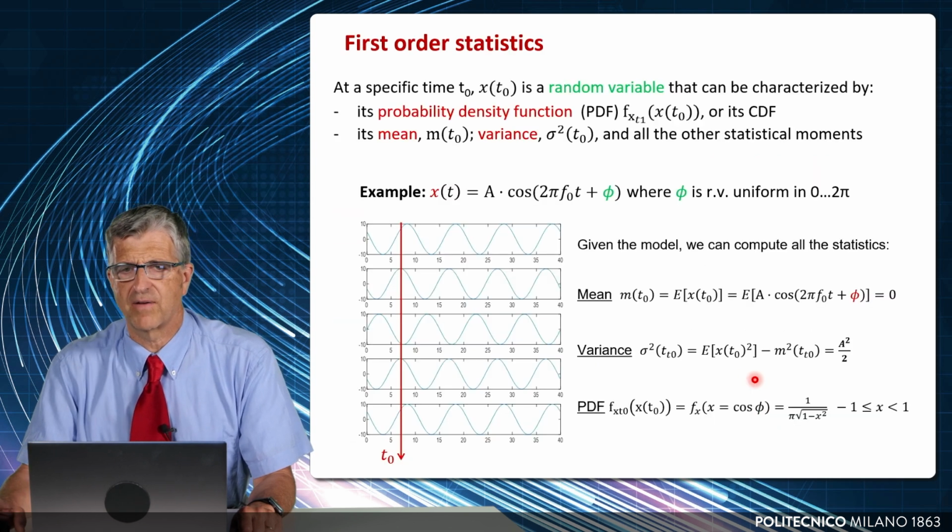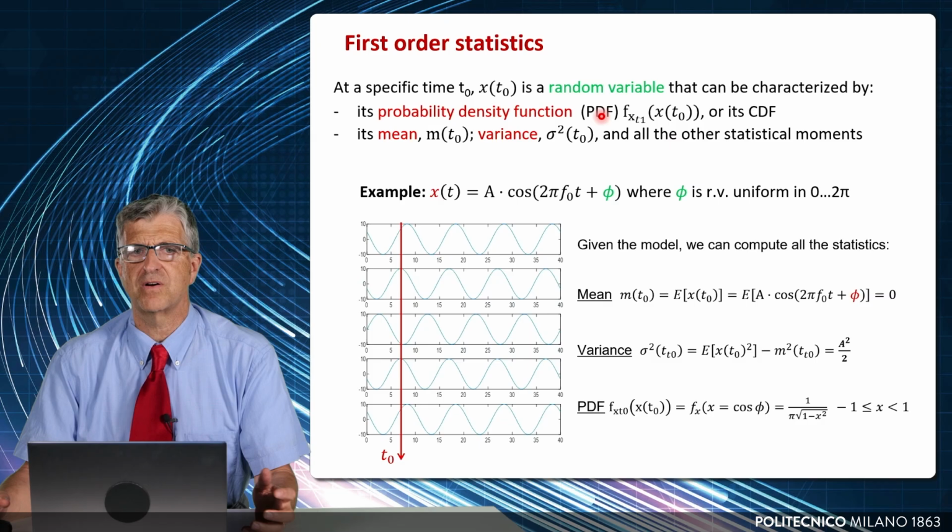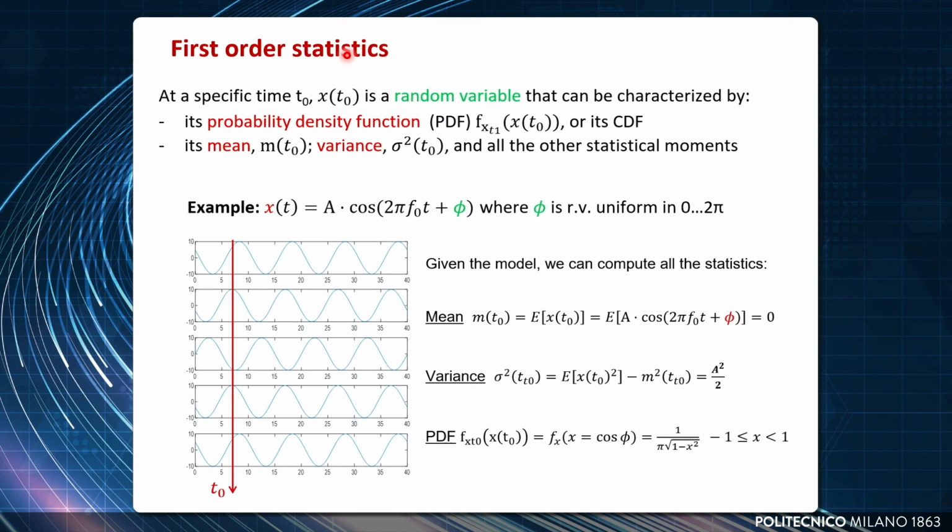These are random processes, and how can we characterize them statistically? Well, first of all, let us consider first-order statistics. What are first-order statistics? Let us consider some realizations. In principle, this number of rows should be infinite, but here we draw only some of these realizations. And let us point the finger at one precise position, so at a precise time, and ask what are the statistic properties that we read along the realizations.